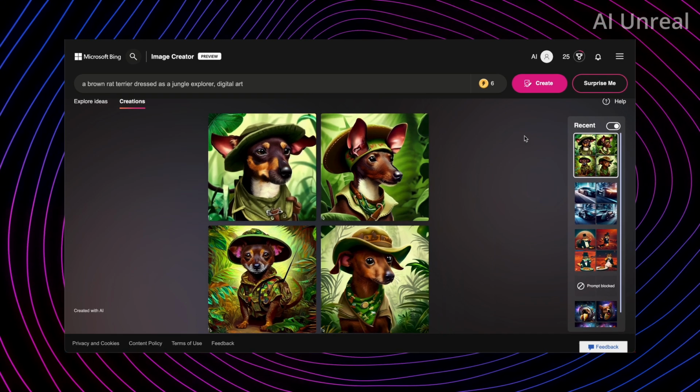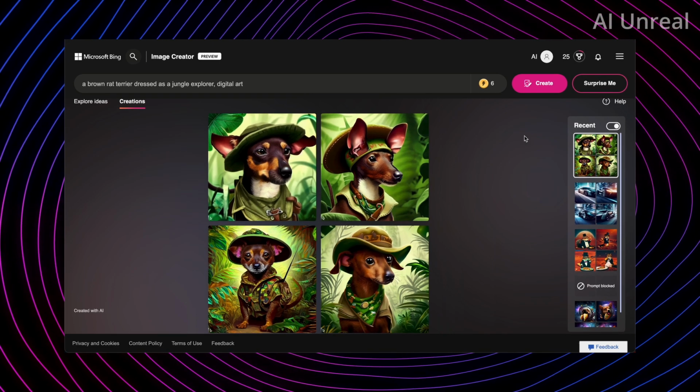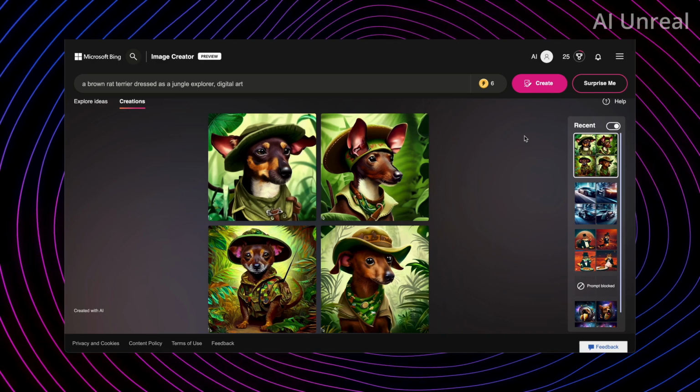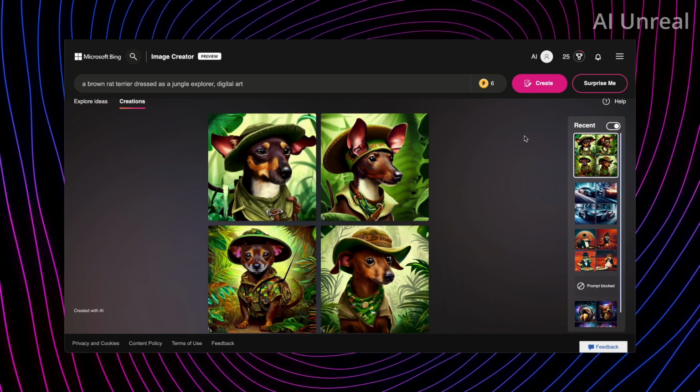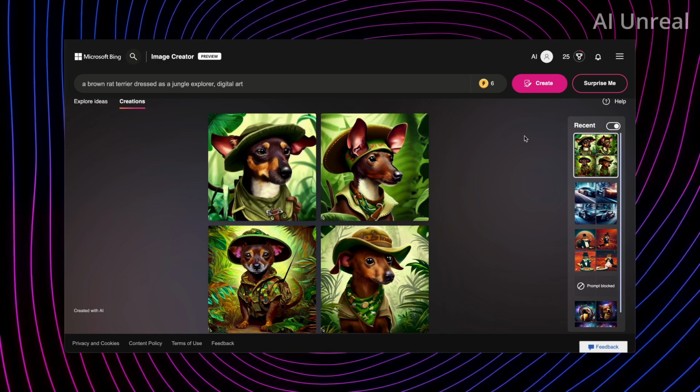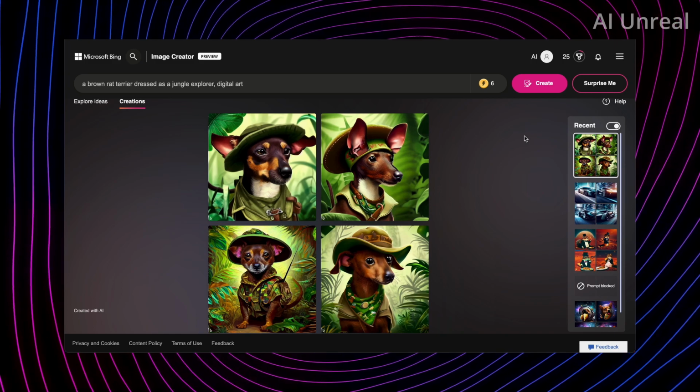So yeah, this is very similar to the DALL-E style images. So it's still, clearly you can tell these are not realistic. And in terms of the current version, I'm sure weeks from now, even months, who knows how quick they're going to upgrade this, but it's going to be interesting.